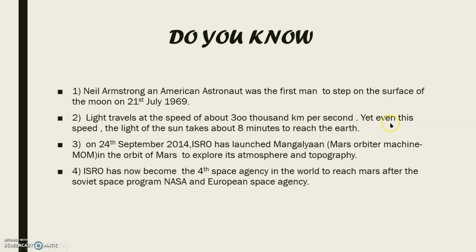Even at this speed, the light of the sun takes about 8 minutes to reach the earth. The sun always emits heat and light. How much time will sunlight take to reach the earth, do you know? 8 minutes, at a speed of 300,000 kilometers per second. If it travels at that much speed and still takes 8 minutes, then you can imagine the distance between the earth and the sun.